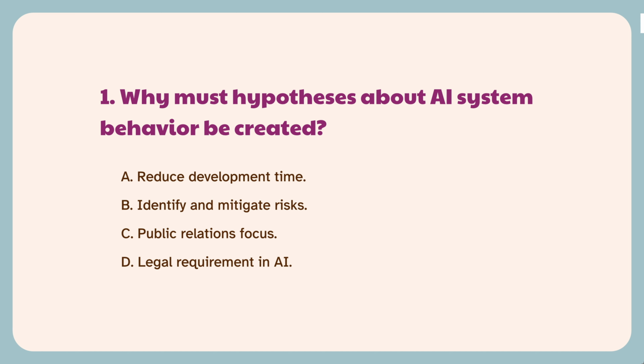Check out some options for this question. Incorrect. Creating hypotheses does not directly reduce development time. Instead, it may increase initial time investment to mitigate potential risks after deployment. Correct. The purpose of creating hypotheses about AI behavior is to identify and address potential risks, ensuring the AI system's safety and reliability.